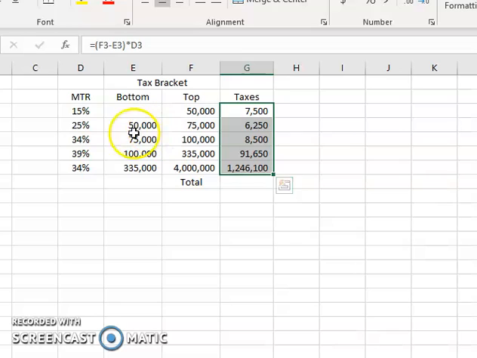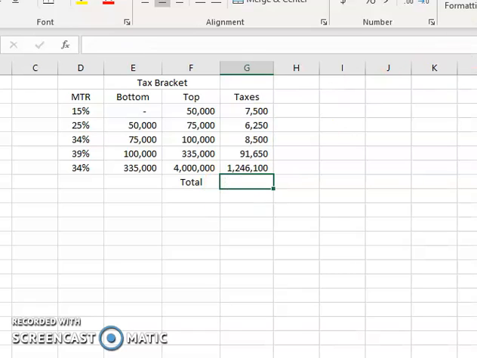So 6,250 is 25% of the 75,000 minus the 50,000. The $8,500 is the taxes on the 25,000, the 100,000 minus 75,000. We multiply that by 34%, and then the tax between 100,000 and 335,000 is 39%, and that is 91,650. Then it drops back down to 34% above.